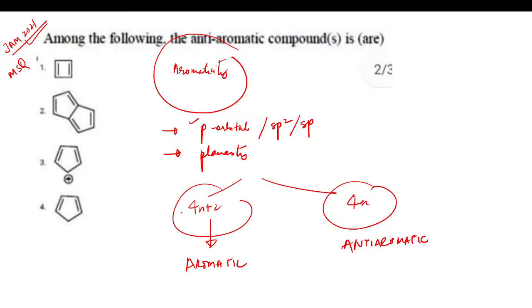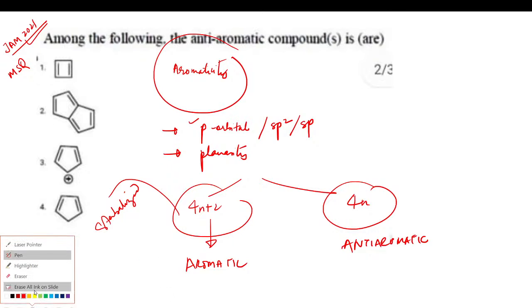The molecules which follow the 4n plus 2 rule are stabilized molecules, or I can say their energy is less. Definitely, if a compound is stabilized, that means the energy is less. And if the molecule is anti-aromatic, it is an unstable compound. So now let's see this question and try to apply this concept.